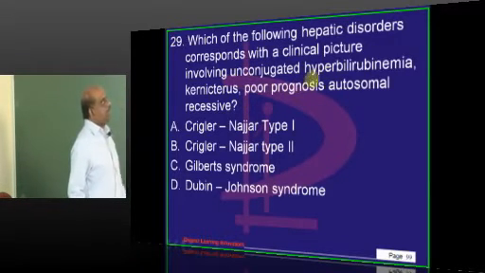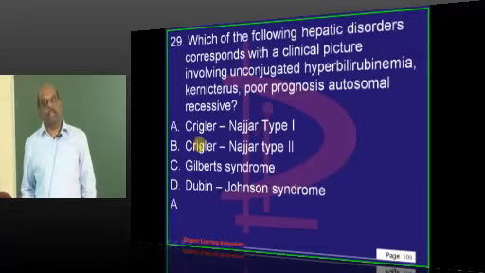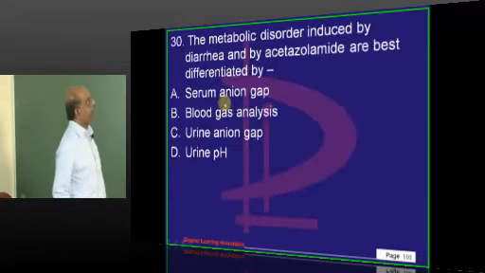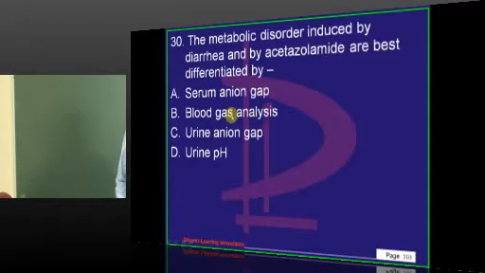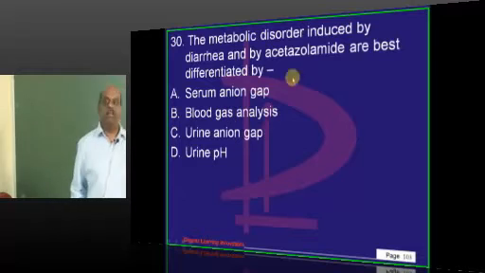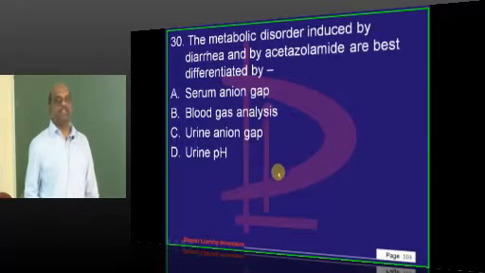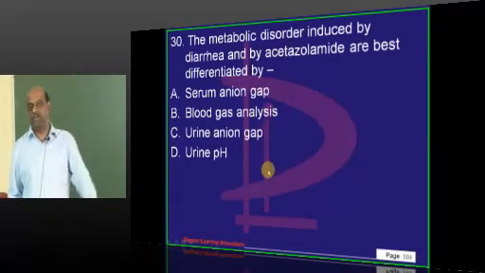Kernicterus, unconjugated hyperbilirubinemia. You will think of Crigler-Najjar type 1. Pathology questions mein dum nahi hai this time. We'll try to set next time little better questions. This is a beautiful question, doctor.